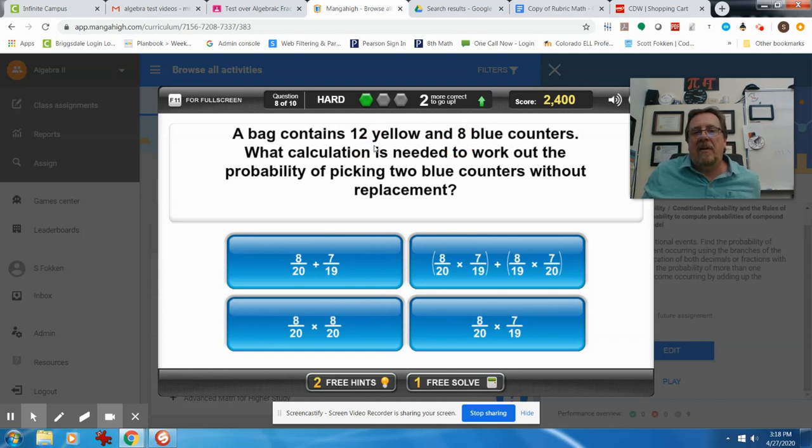So the probability that I could pick a blue counter would be 8 out of 20, but I don't put it back. So now how many blues are left? Well, 1 less, so there's going to be 7, and 1 less than 20 as well because I didn't put it back, and so that's going to be 19. So it could be 8 20ths times 7 19ths, right?